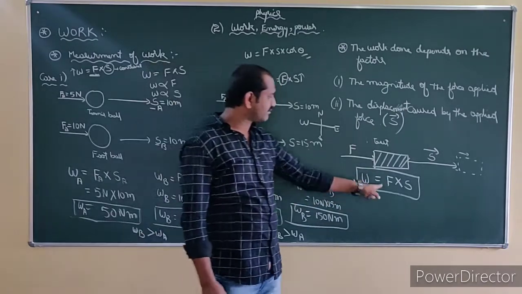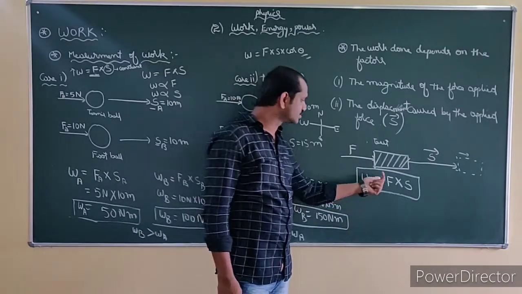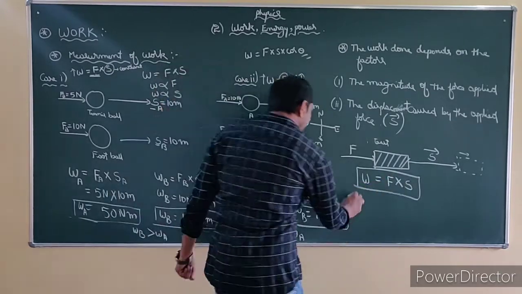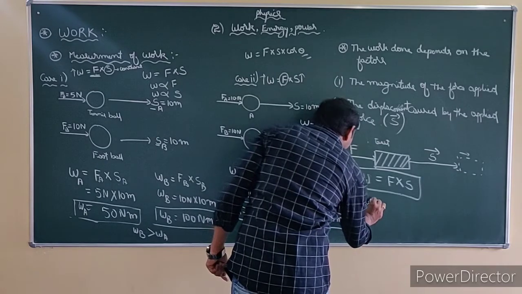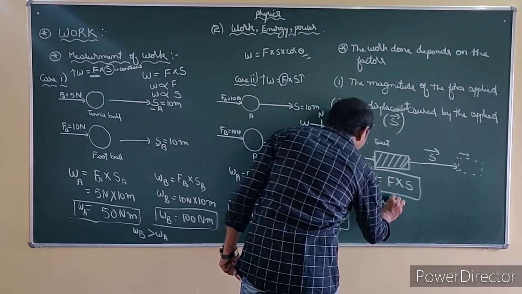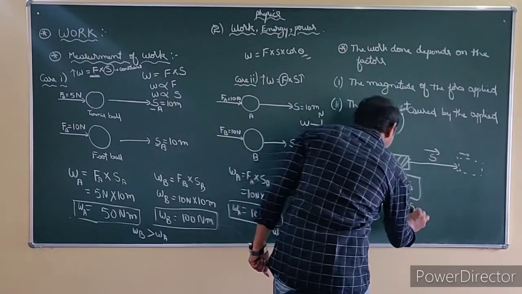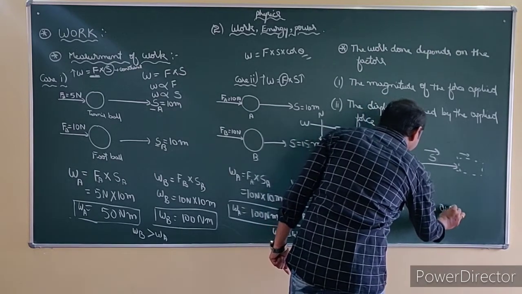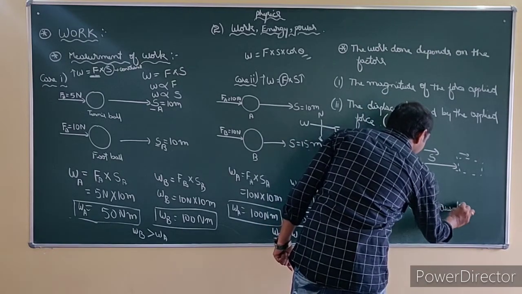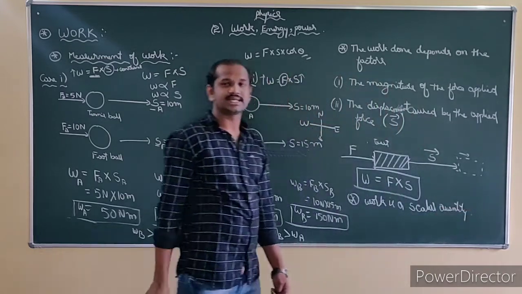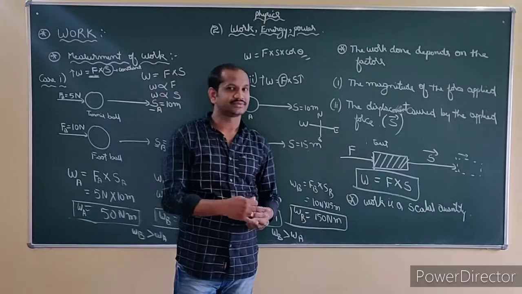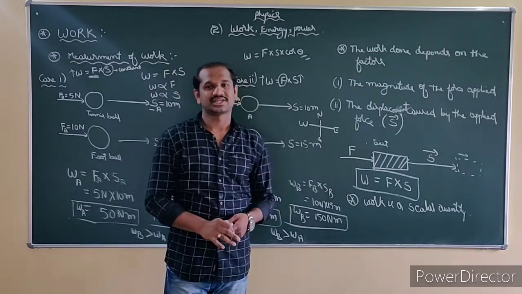Understand? That is W equals F into S, where W is work done, F is force, and S is displacement. And one more thing we need to understand, work is a scalar quantity. Work is very important. Work is a scalar quantity. Why is it a scalar quantity? Work has only magnitude, but it doesn't have a direction.